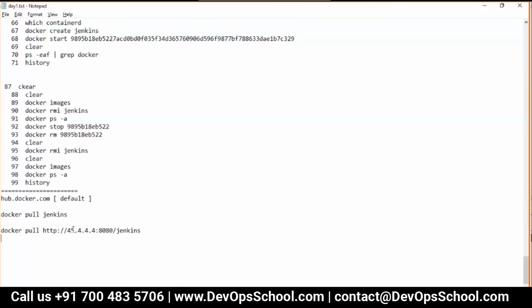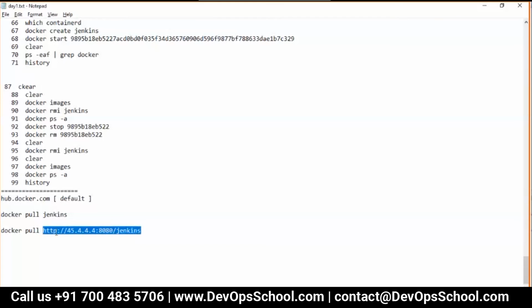And the application team may publish somewhere else. In such a scenario, can we point to multiple? See, I'm again repeating the same statement. The definition of default is that it can be only one. Whichever you keep, I don't care: Artifactory 1, 2, 3, 4, 5, Google Registry or hub.docker.com. Only one default you can set. That's the rule of the default. Now, if you have multiple repositories, storing in different places, use the full path, just like I mentioned here. Use the full path.